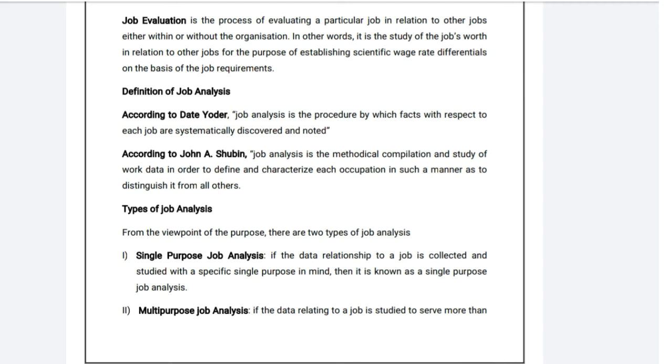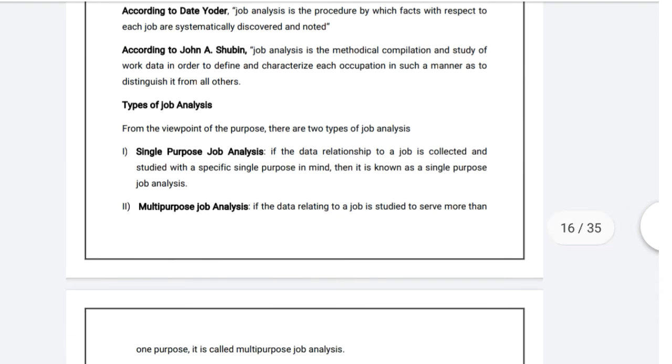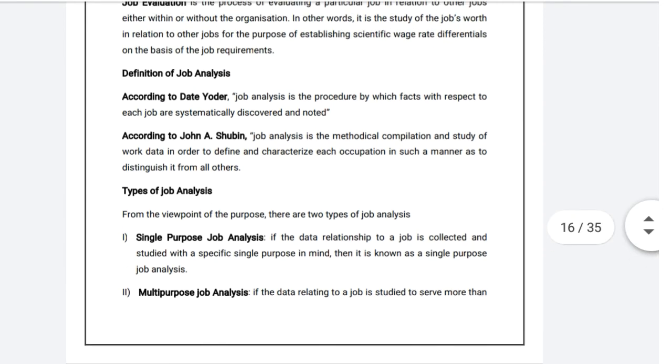The other definition is given by John Shubin. According to John A. Shubin, job analysis is the methodical compilation and study of work data in order to define and characterize each occupation in such a manner as to distinguish it in a form from other jobs. So these are the 2 definitions available regarding job analysis.